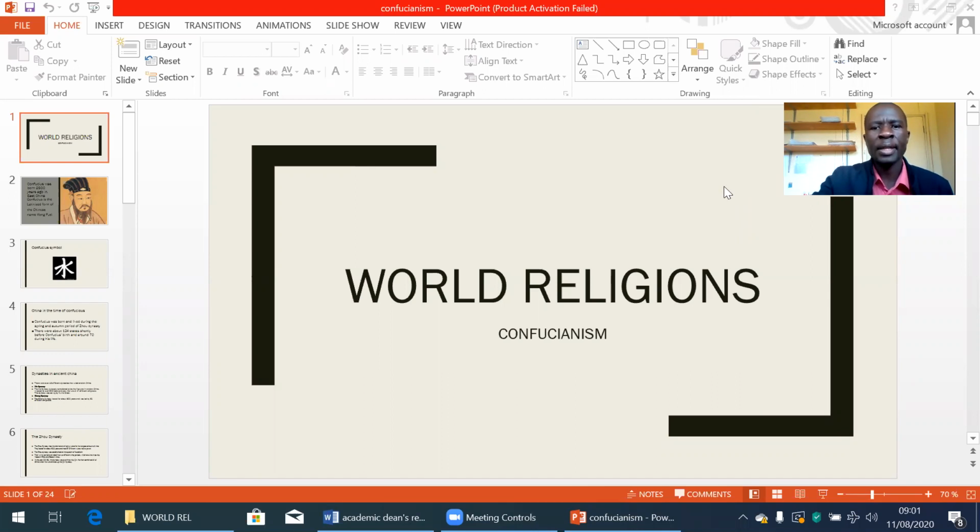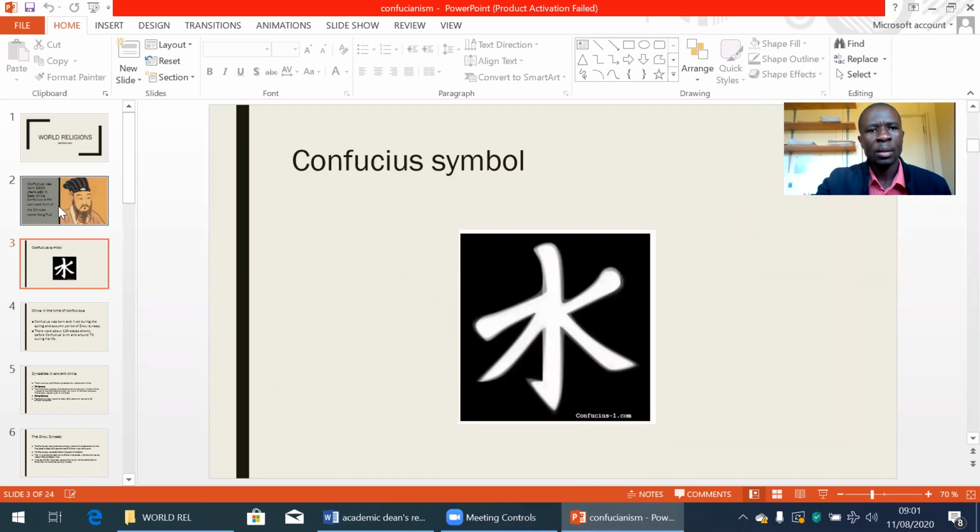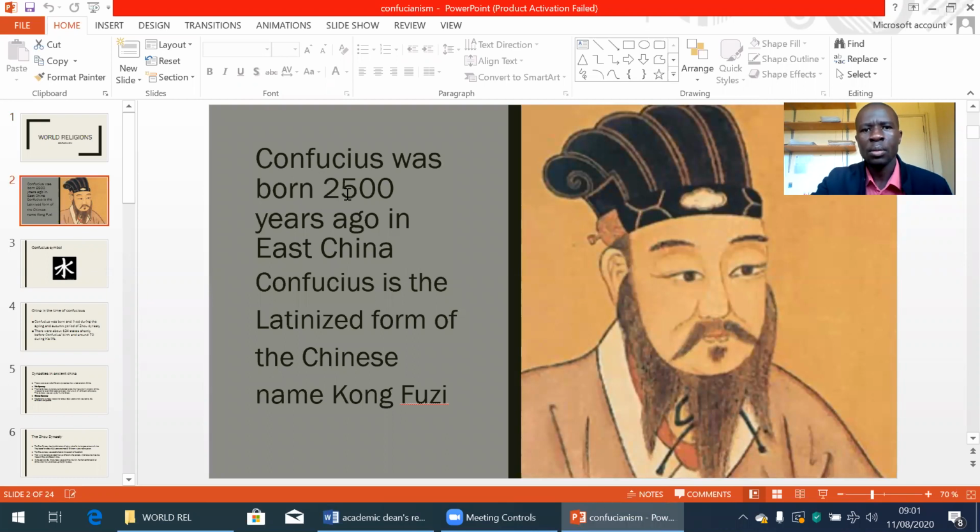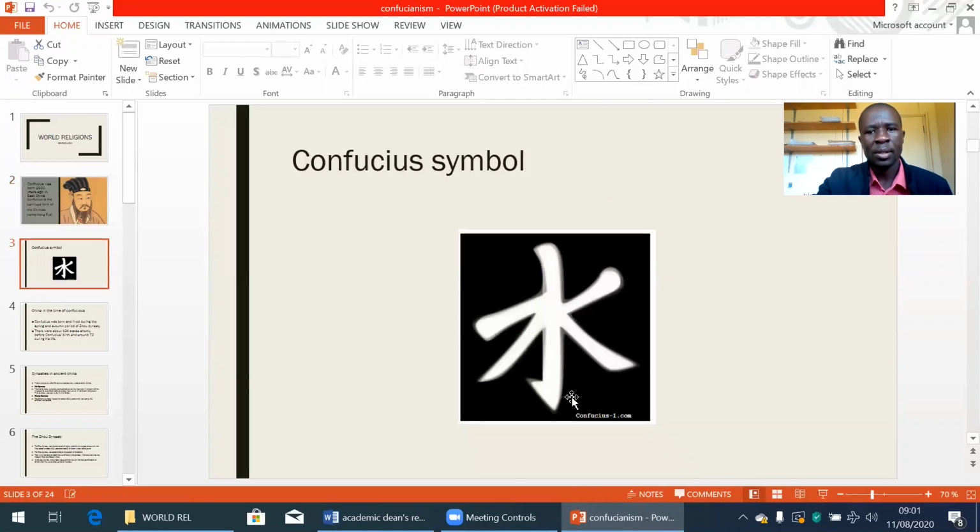In our religious class today, we'll be covering Confucianism. Confucius was born 2,500 years ago in East China. Confucius is the Latinized form of the Chinese name Confuzi, meaning of the tribe of Fuzi. Then there we have the Confucius symbol. That is the symbol that they use in Confucianism.